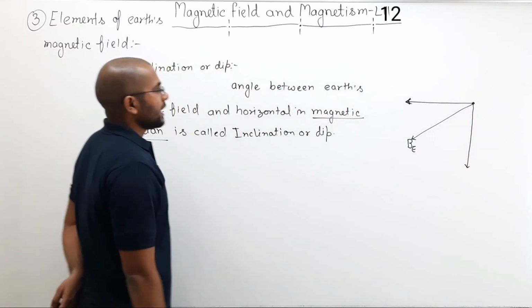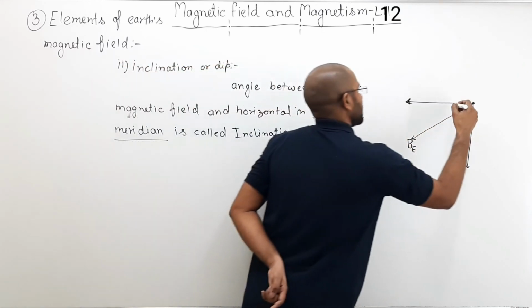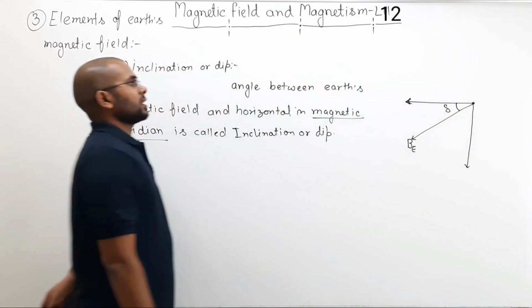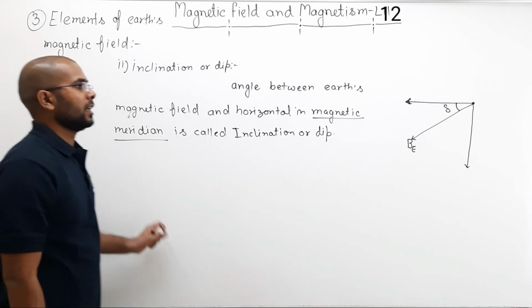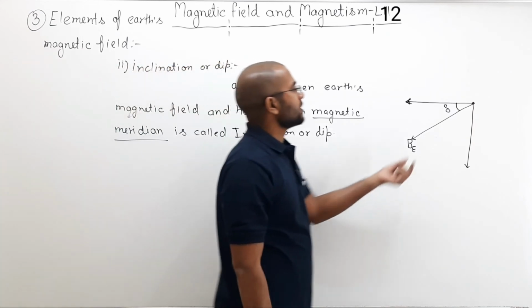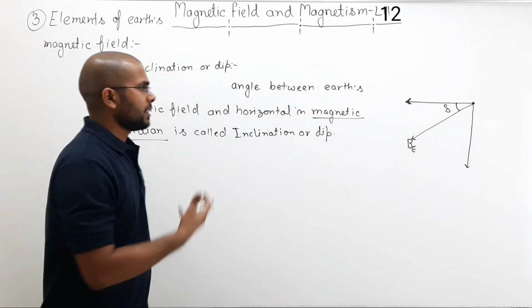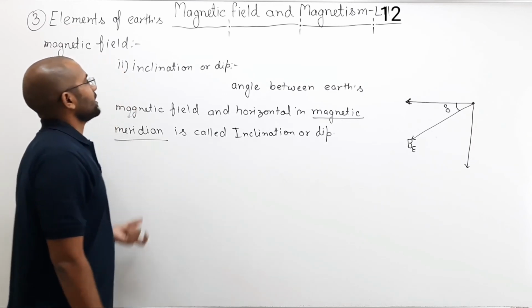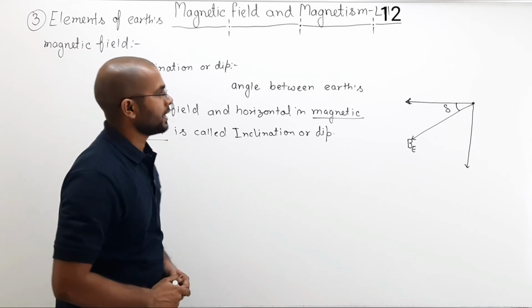Then the angle between this horizontal direction and this magnetic field, this angle delta, is called your angle of inclination or angle of dip. Sometimes this angle is also written simply as capital I. No problem, both are the same thing. That way you define what is angle of inclination or angle of dip.